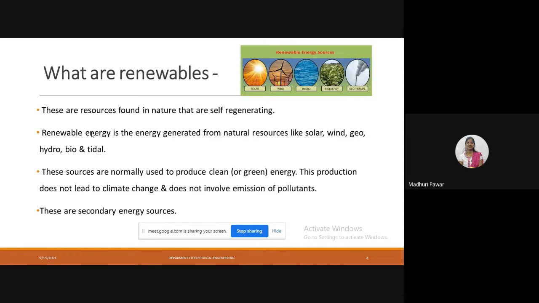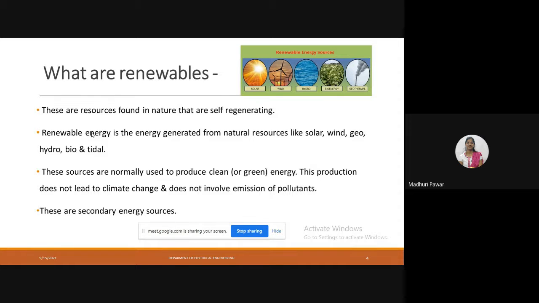These sources are normally used to produce clean energy, as no pollution is created by using them, or the wastage of the primary sources is much lesser than with non-renewable energy sources. So the production does not lead to climate change.